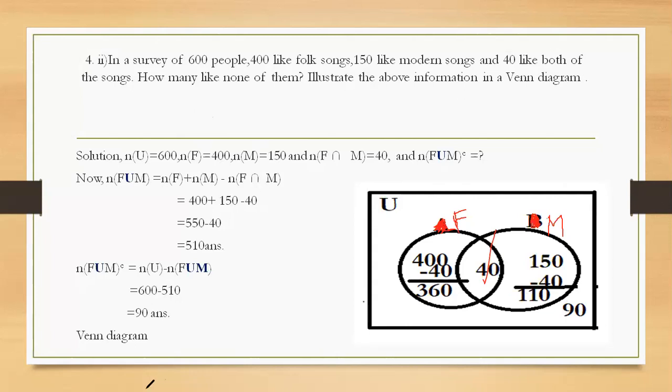Are you clear, children, about this? This way, in place of A, we have written this F. Don't forget that.